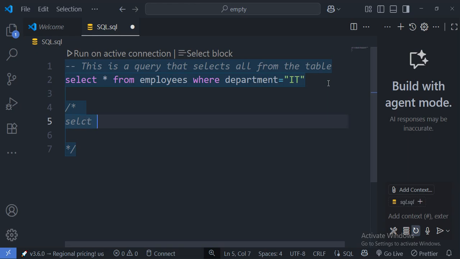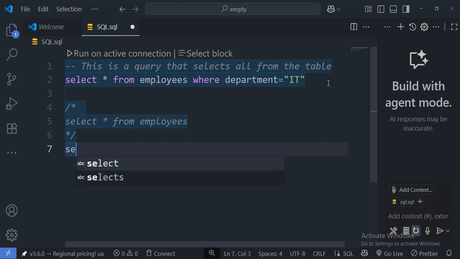So we can use select, as you can see. If I try to use the SQL commands inside, they don't work. As you can see, select all from employees is not highlighted, their colors are not changed, because they don't affect the database or the process.